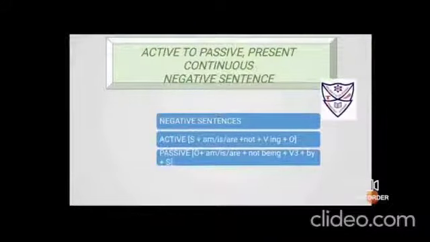Active to passive, present continuous, the negative sentences. So in active voice, subject will be placed first, then am is are, and before putting the verb in its ing form, they are using not. Reena is not writing a letter.